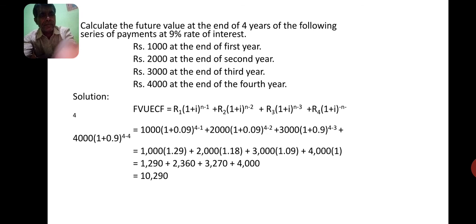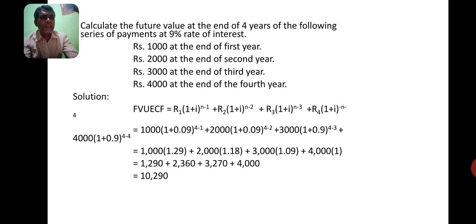Calculate the future value at the end of the 4 years of the following series of payments at 9% rate of interest.